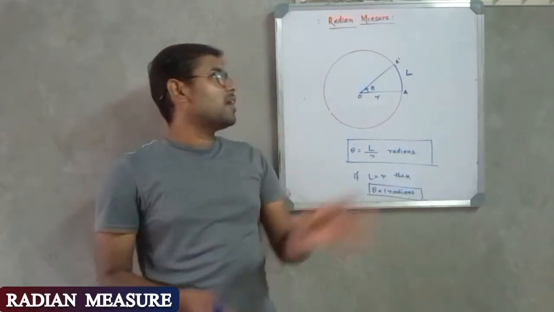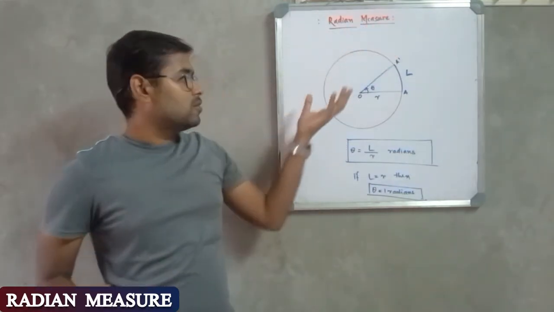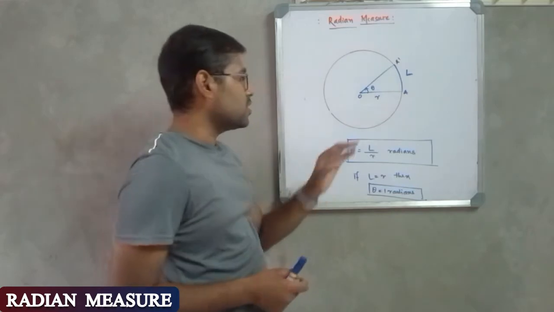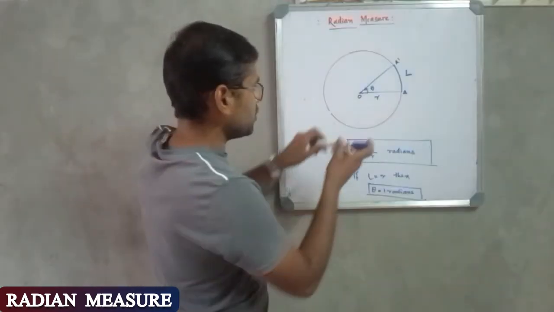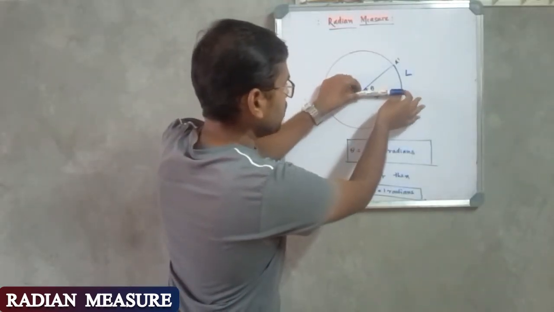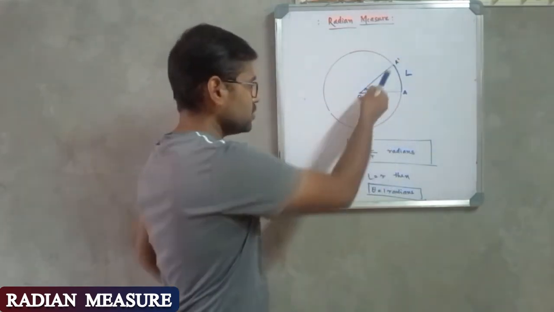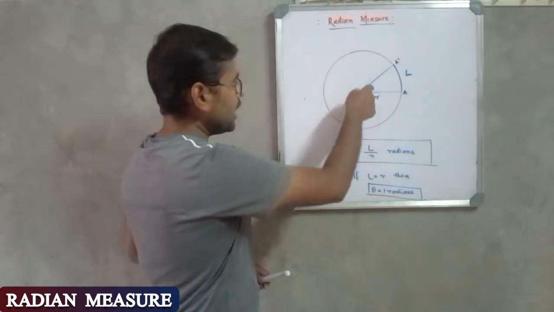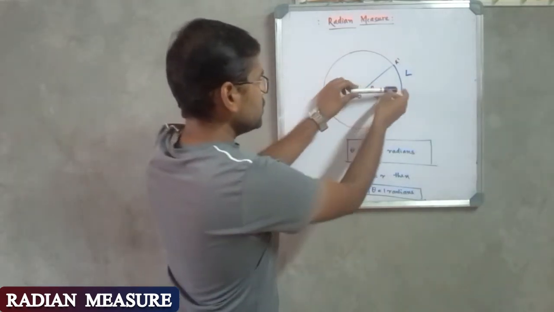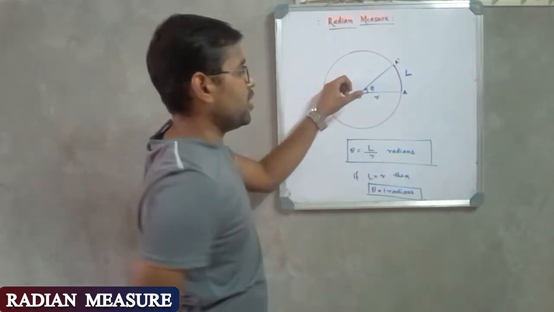Guys, secondly, we have the radian measure. To understand radian measure, let us first consider this figure. In this figure we have a line segment OA which is rotated by an angle theta. The amount of rotation is represented by theta in the anti-clockwise direction. This is the initial position and this is the final position.